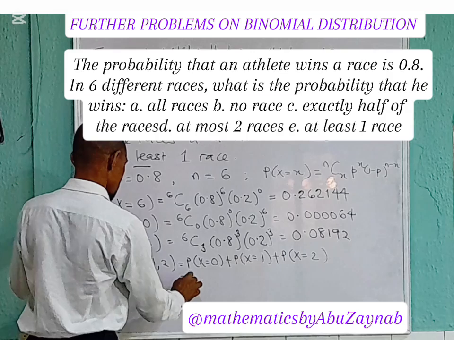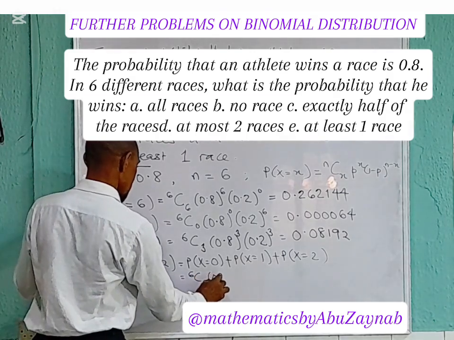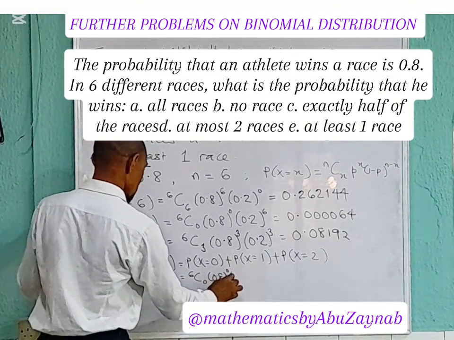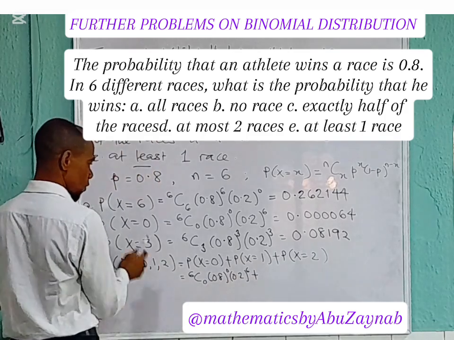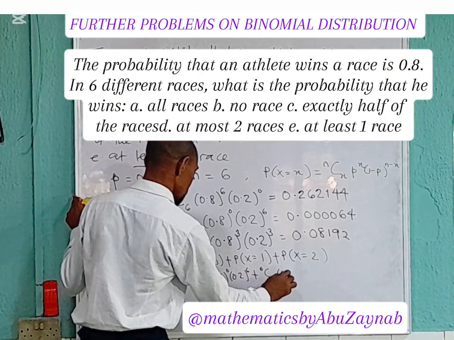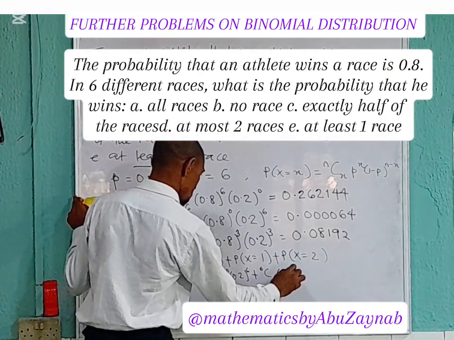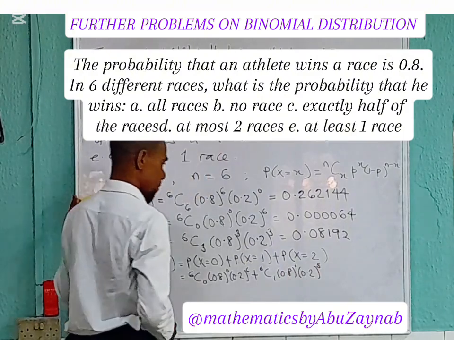So here we're going to have 6 combination 0, then 0.8 raised to the power 0, then 0.2 raised to the power 6. That is for 0, plus 6 combination 1, 0.8 to the power of 1, 0.2 to the power of 5.